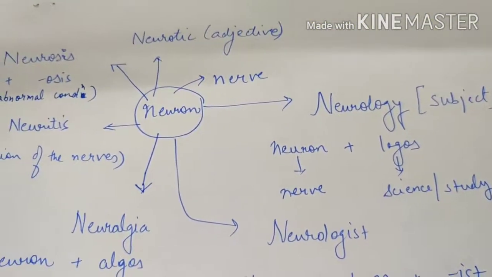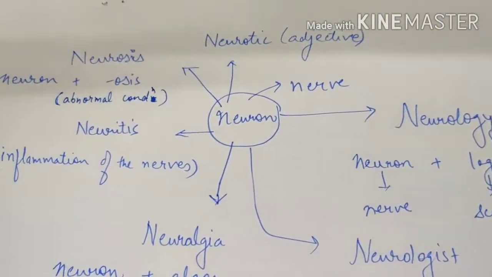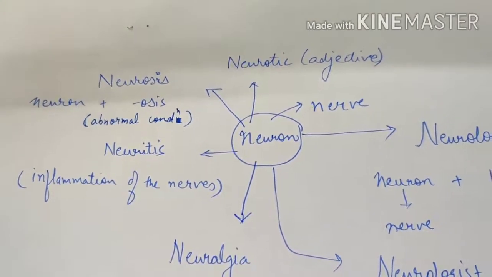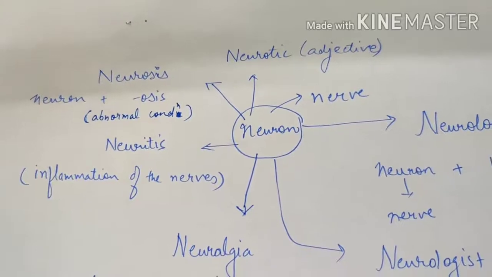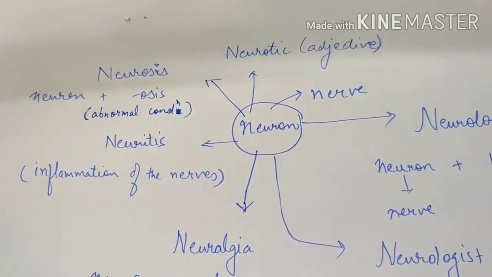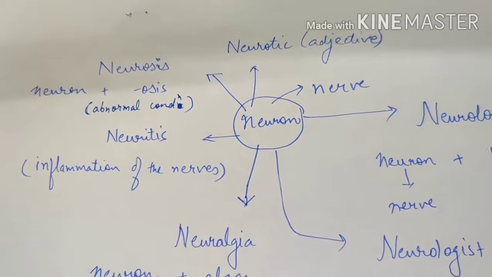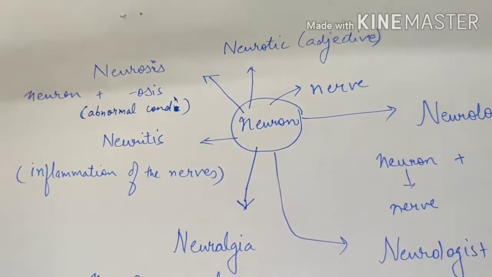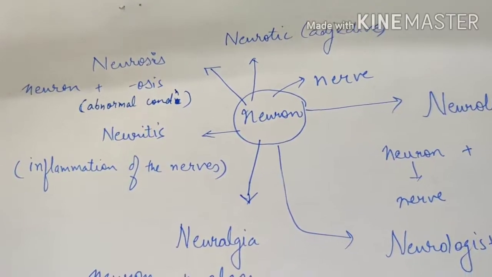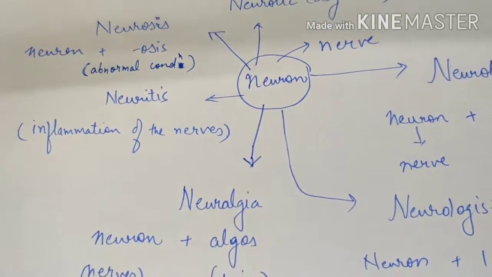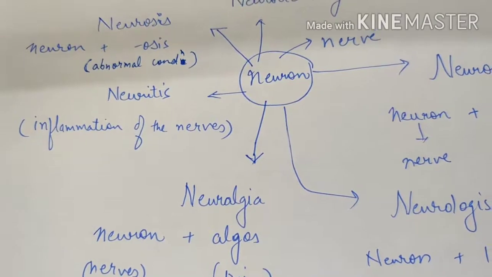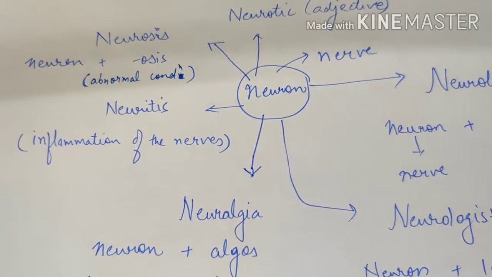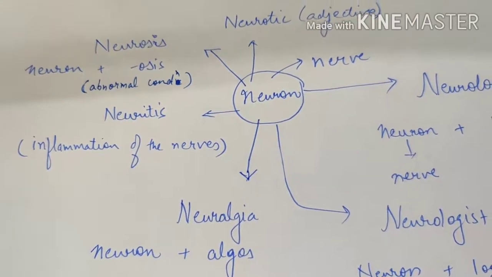Now, there are a few more word roots which are attached to neuron. For example, if I attach the word root osis, which refers to an abnormal condition or a disease, it is referred to as neurosis. Neuron plus osis gives the word neurosis. Neurosis is an abnormal condition in the nerves. Similarly, neuritis is referred to the inflammation or irritation caused in the nerves, maybe due to some pain or some kind of issues in the nerves.